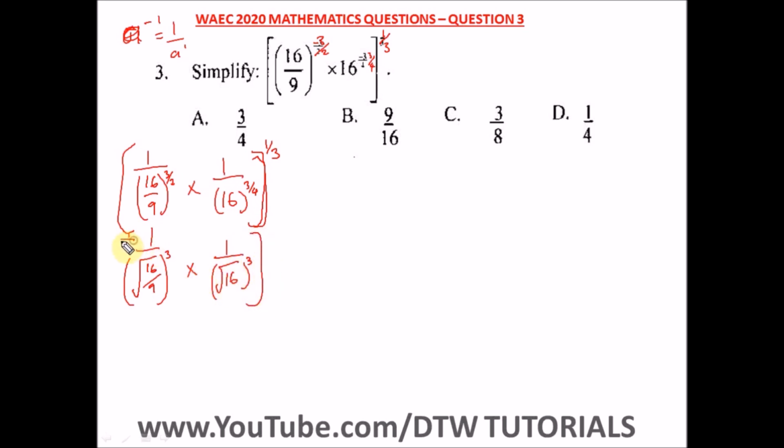And remember, this big bracket here is power 1 over 3. So what's the square root of 16 and also 9? We have 1 over the square root of 16, which is what? 4. And what's the square root of 9? That will give us 3.